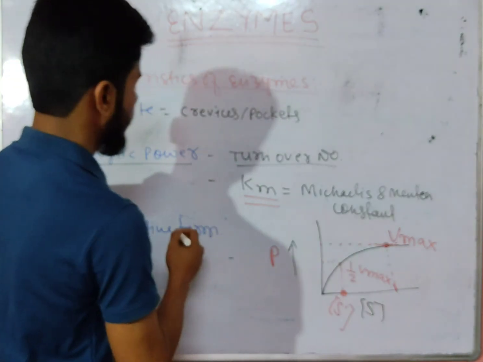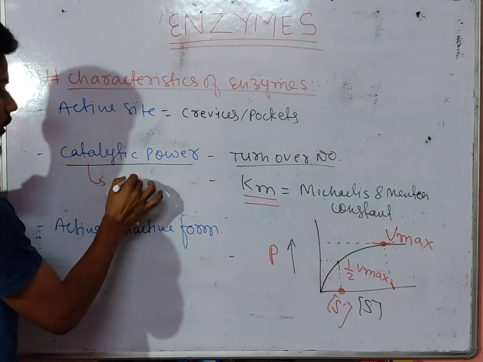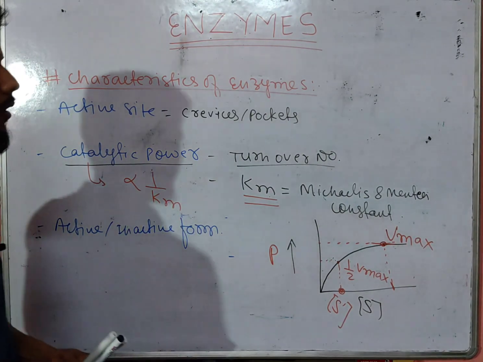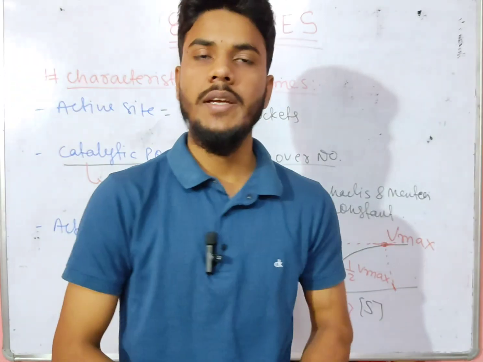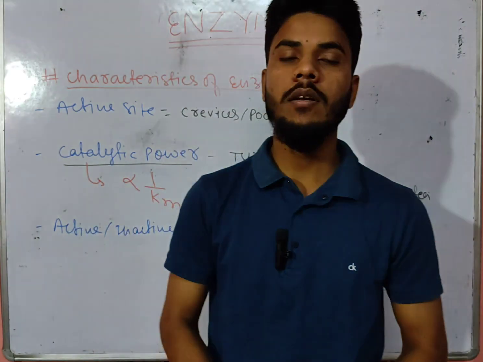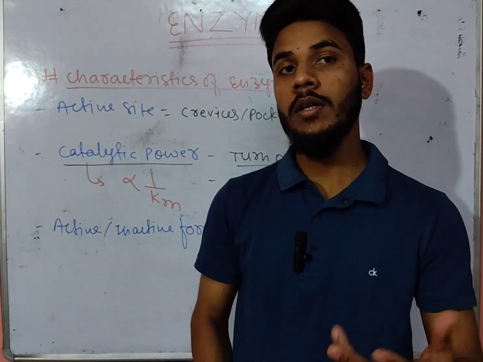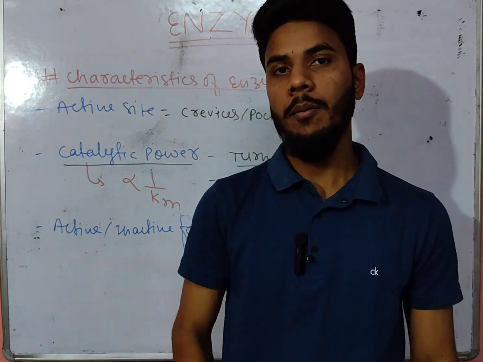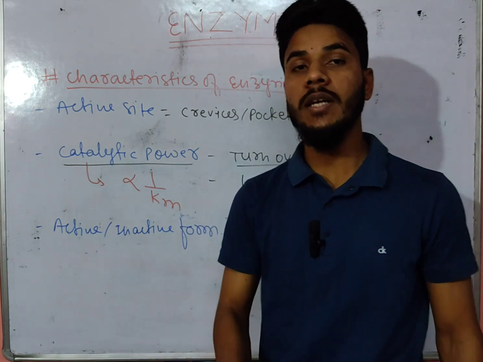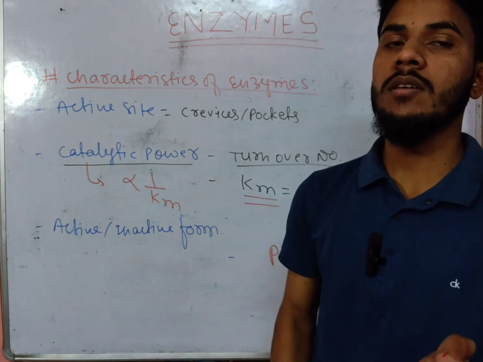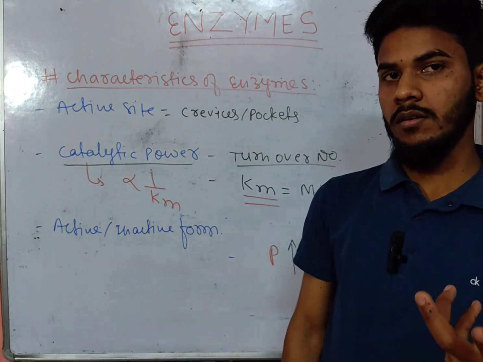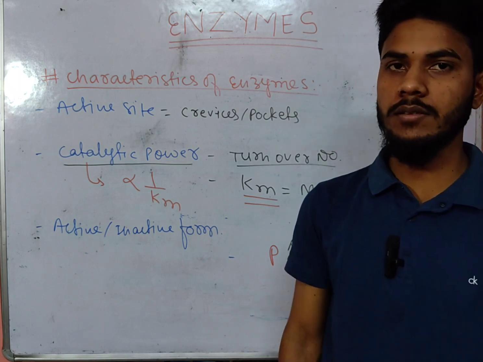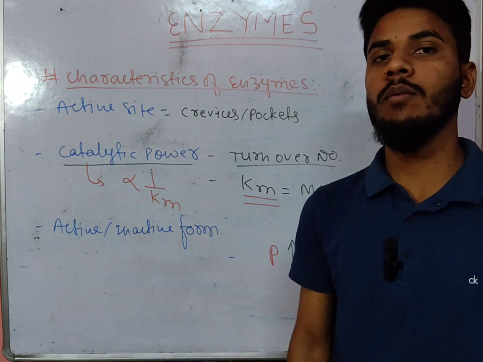So we can say catalytic power is inversely proportional to Km. Enzymes like carbonic anhydrase have more catalytic power, meaning they have less Km, meaning a lesser substrate concentration at which the progress of reaction becomes half of its maximum velocity.